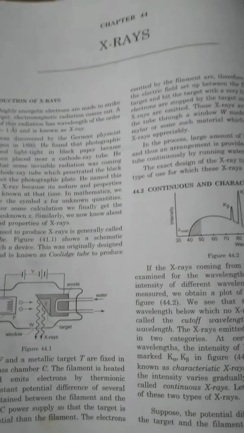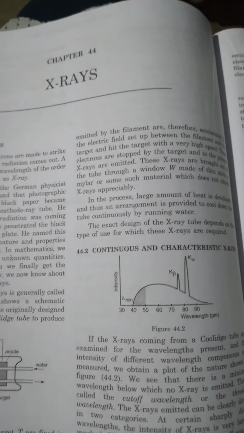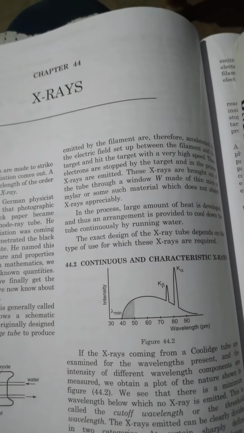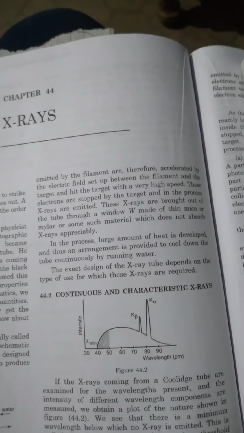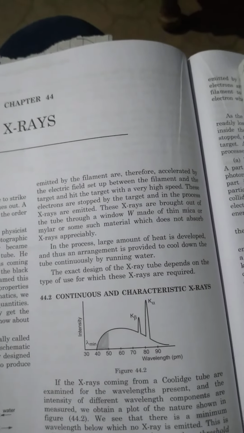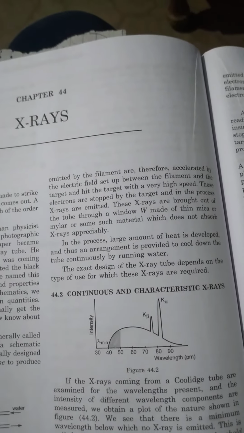The electrons emitted by the filament are therefore accelerated by the electric field set up between the filament and the target and hit the target with a very high speed. These electrons are stopped by the target and in this process X-rays are emitted. These X-rays are brought out of the tube through a window W made of thin mica or mylar or some such material which does not absorb X-rays appreciably.